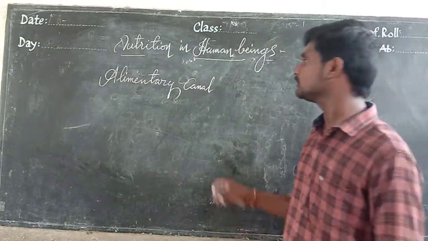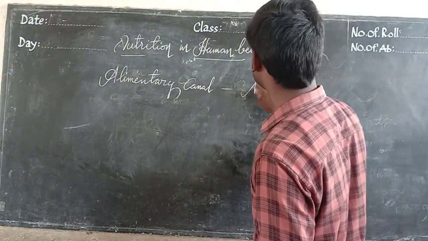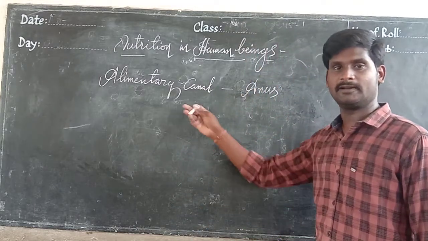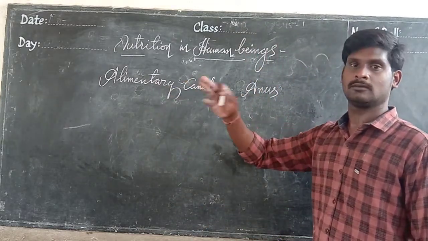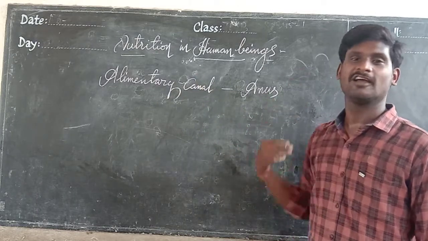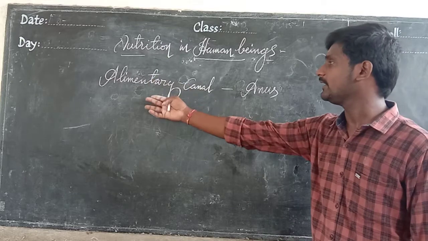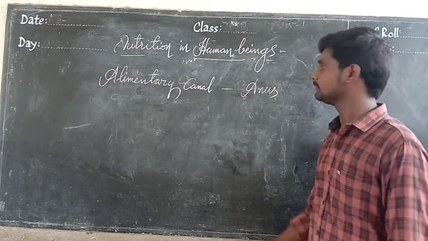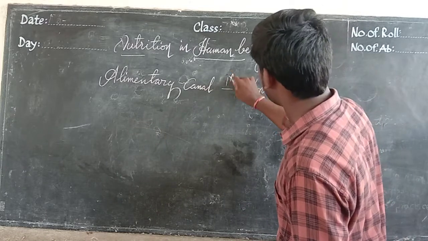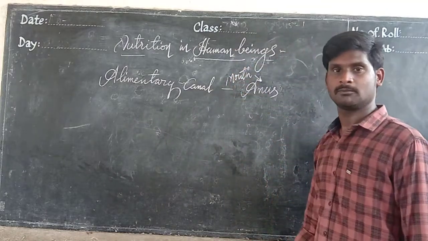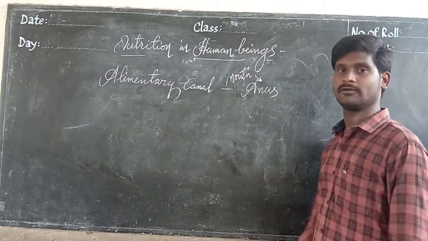It starts from the mouth and ends at the anus. Digestion takes place along it. Okay, it is from mouth to anus.